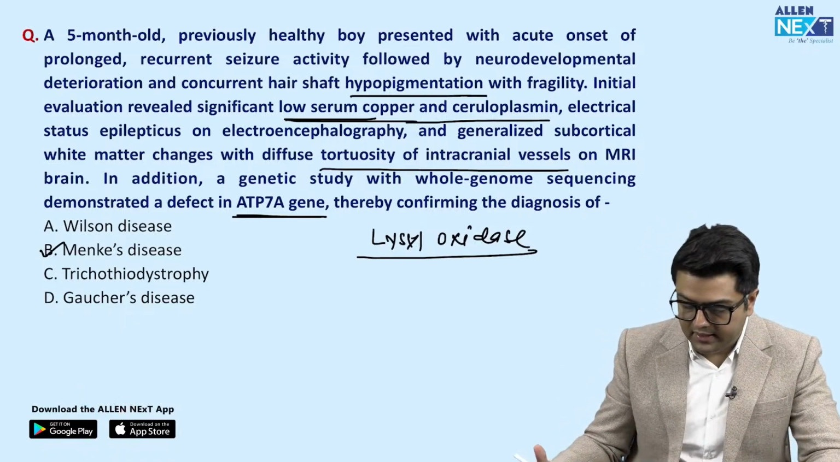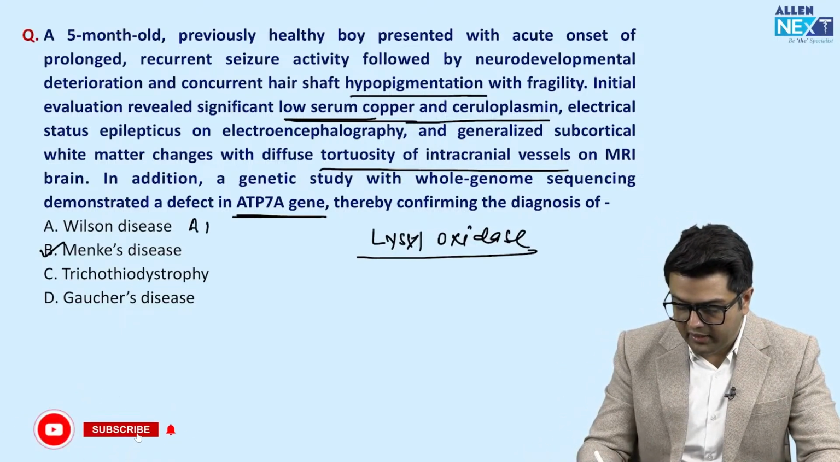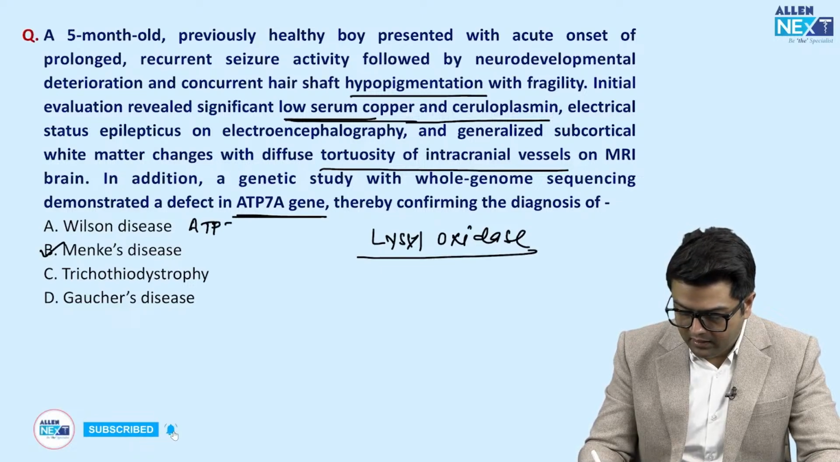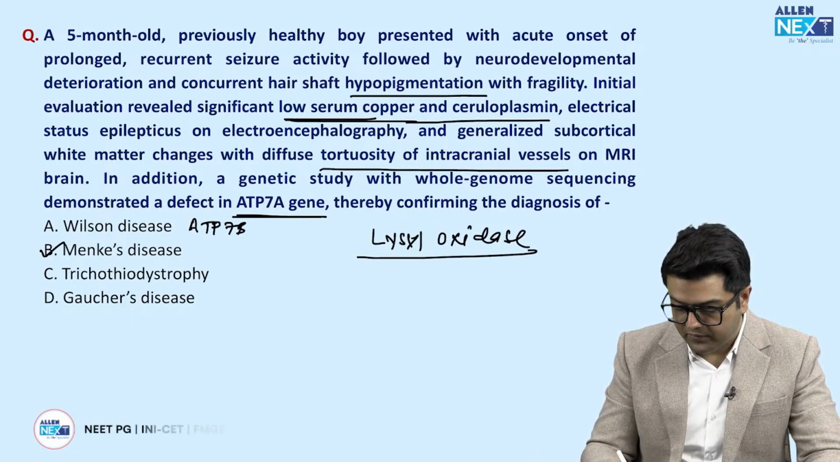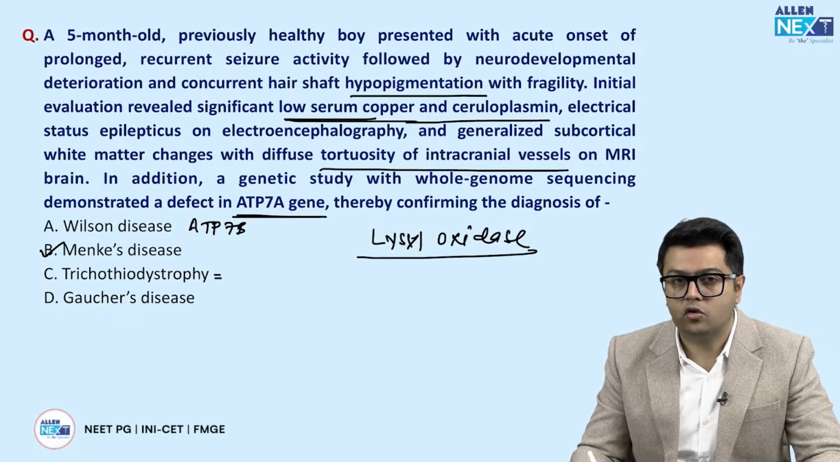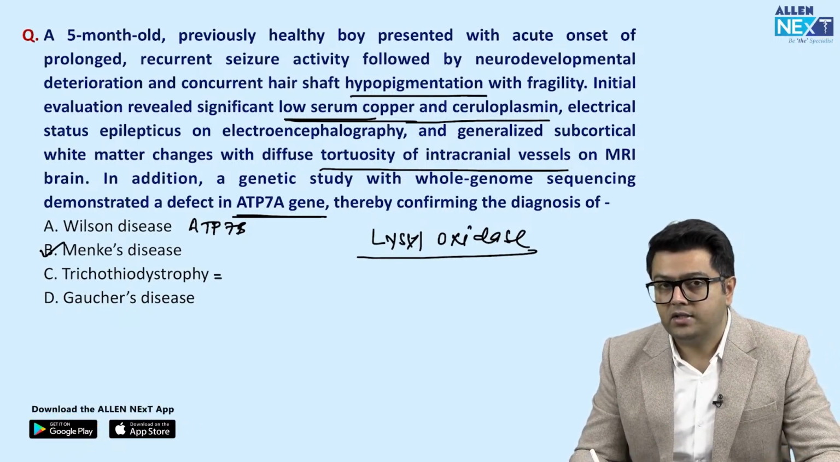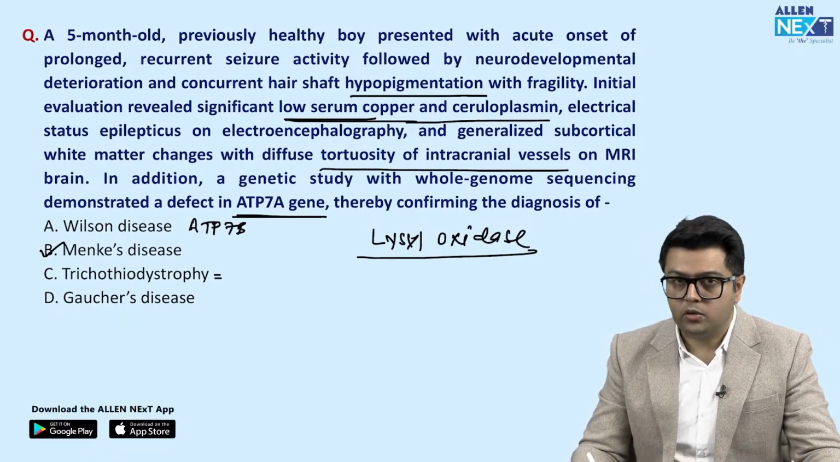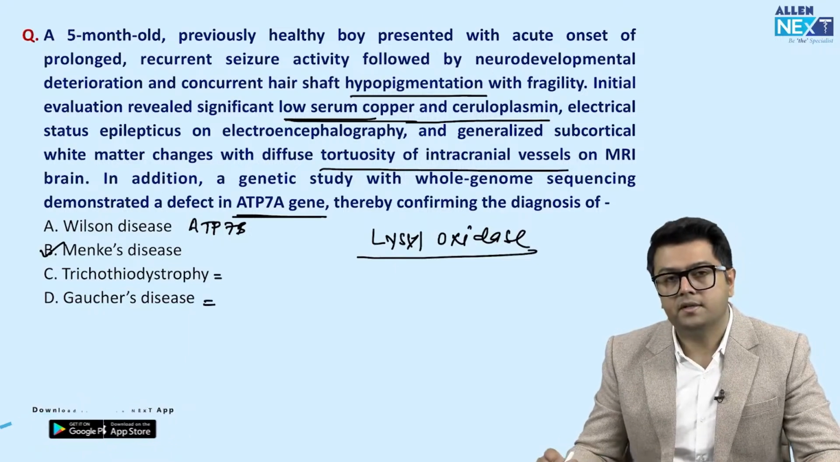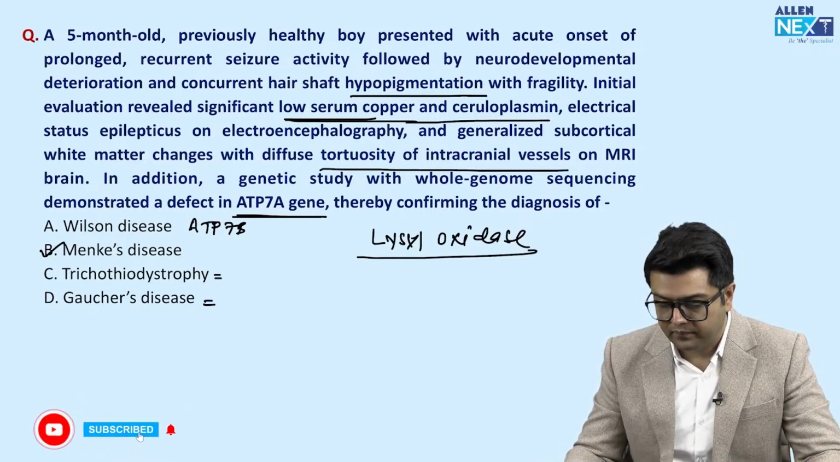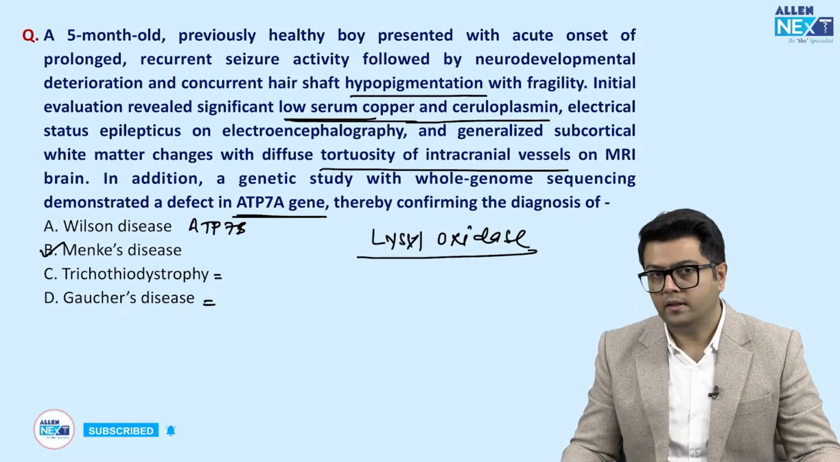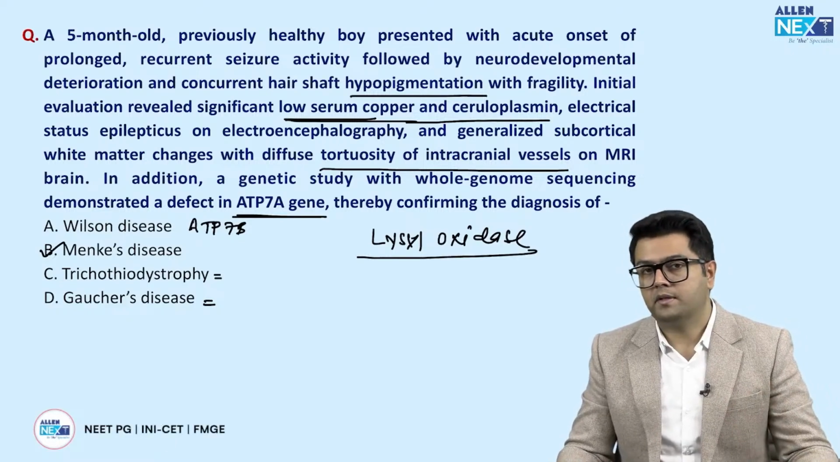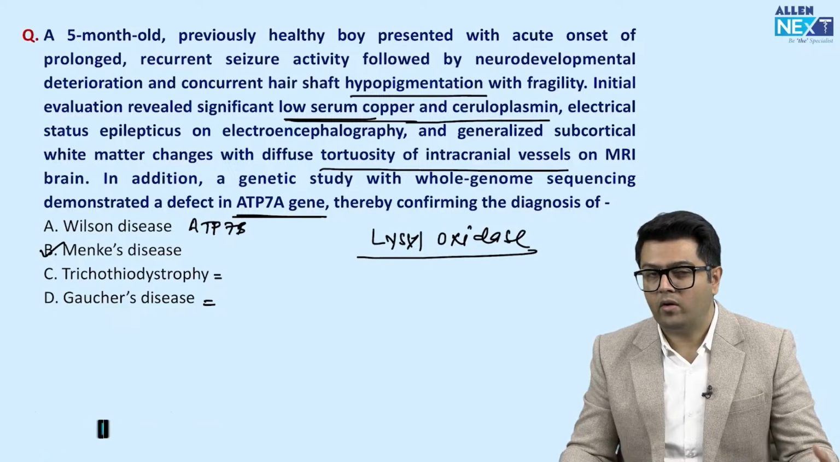So that is why that is the answer. Wilson's is caused by defective ATP7B, right? That is increase in the copper. Trichothiodystrophy is a disease caused by nucleotide excision repair defect, just like xeroderma pigmentosum, right? Gaucher's is a disease which is sphingolipidosis, right? So guys, everything is important. Minerals and vitamins, the two things that we have covered right now, and lipoproteins.